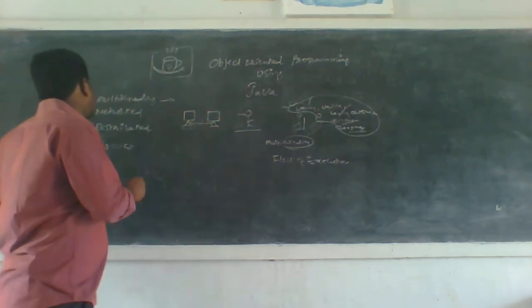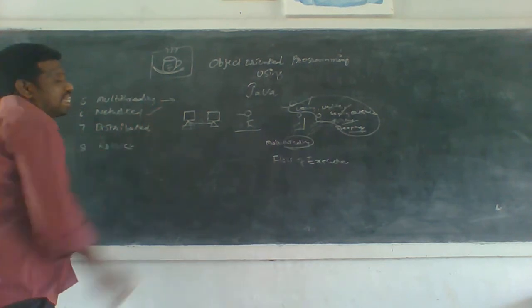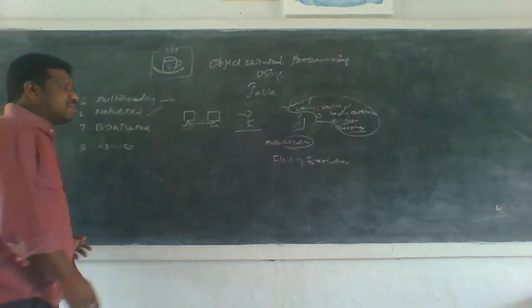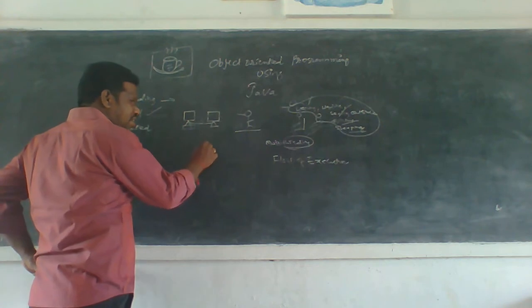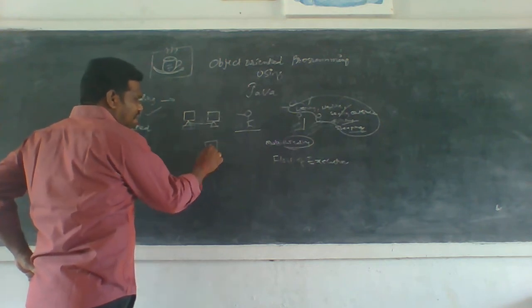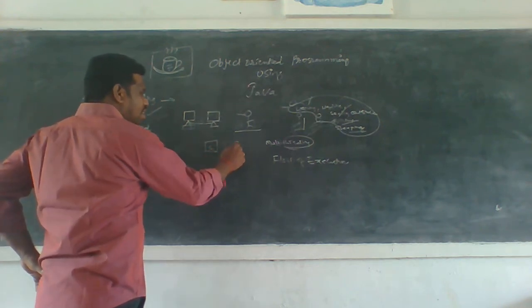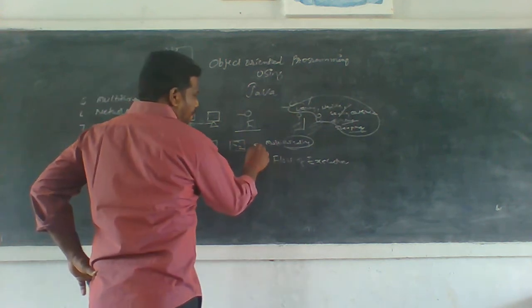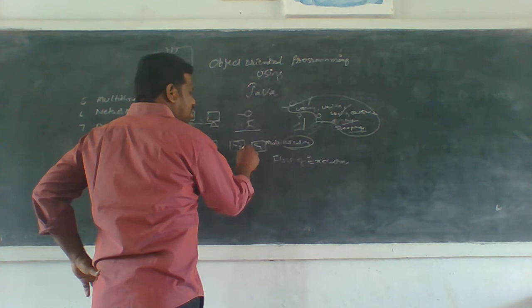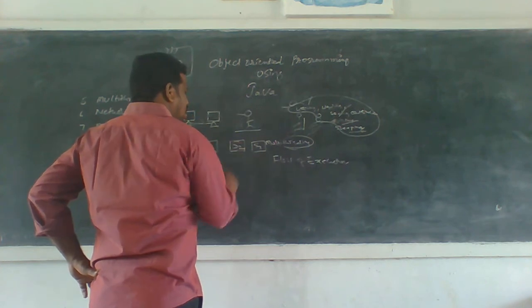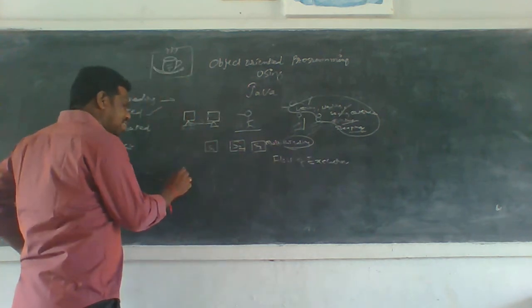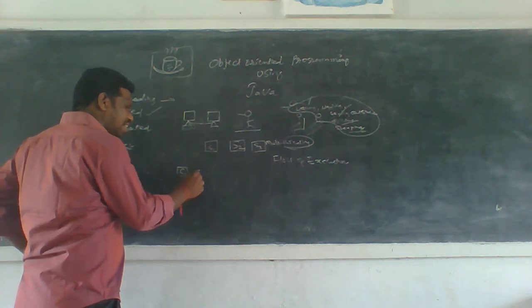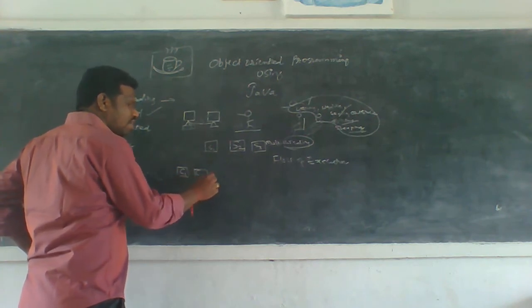This network is a centralized network. Centralized means what? For example, I have servers S1, S2, S3. These are the servers. I have clients from C1. What is a client? What is a server?